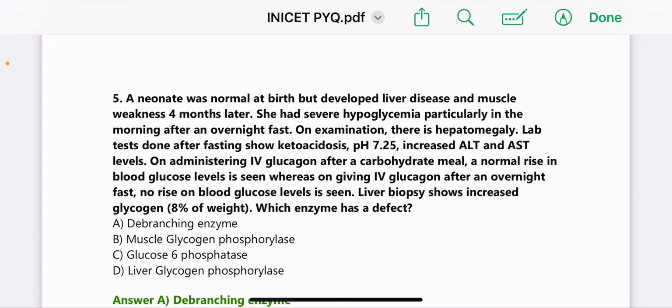On administering IV glucagon after a carbohydrate meal, a normal rise in blood glucose levels is seen, whereas on giving IV glucagon after an overnight fast, there is no rise in blood glucose. Liver biopsy shows increased glycogen, 8% of the weight.